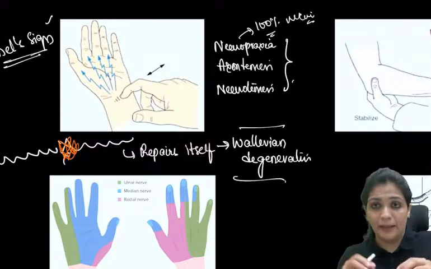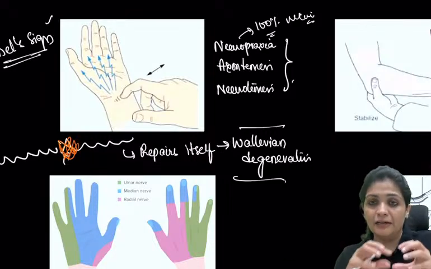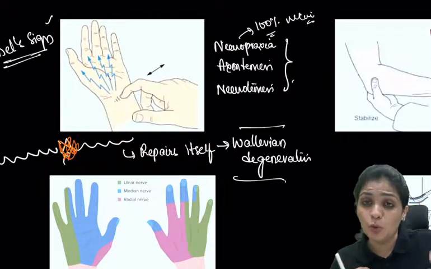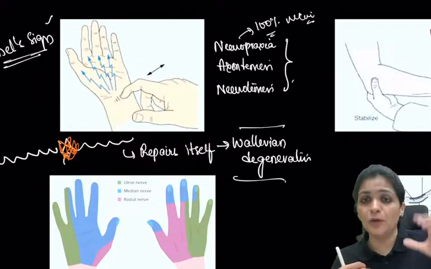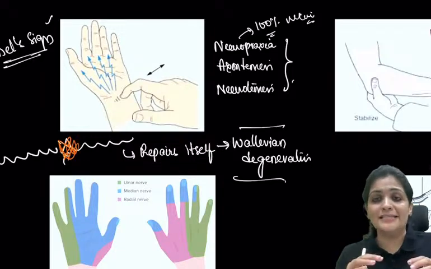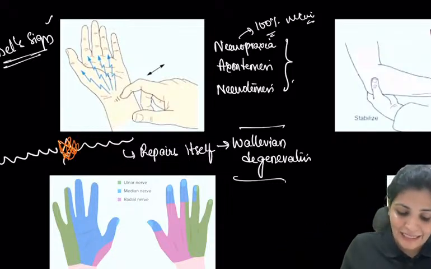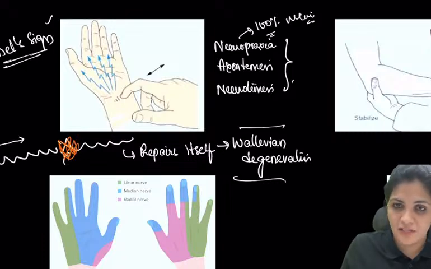That means all the nerve tissue will be eaten up, and there will be formation of new fibers in place of the old fibers. So whenever there is a regeneration of the nerve, imagine the nerve is damaged here in this particular area.